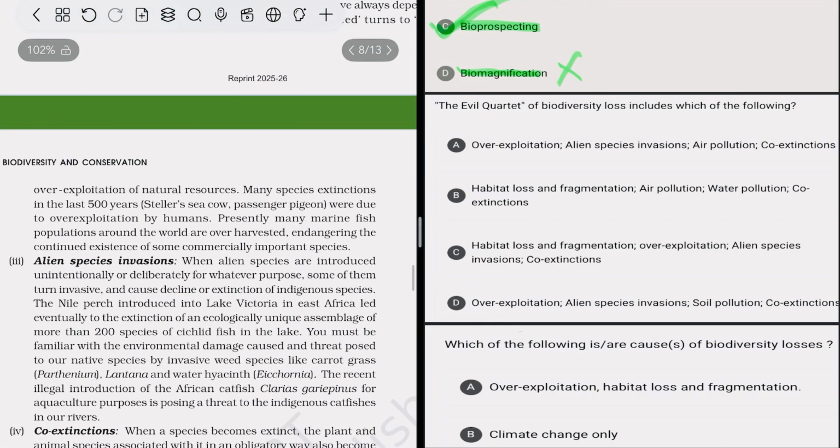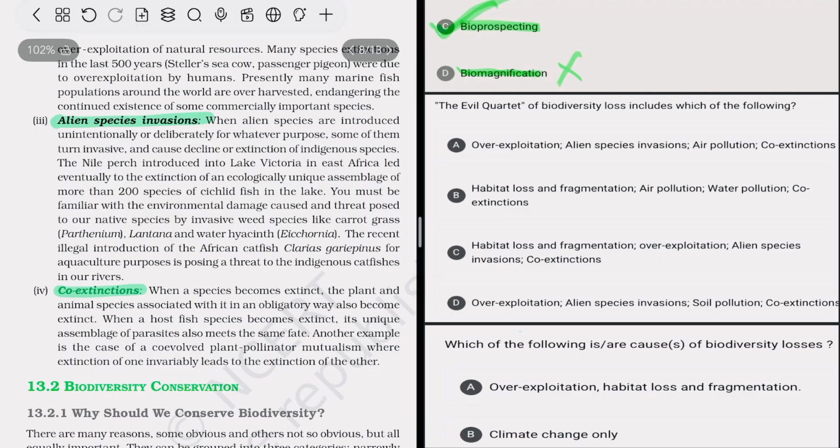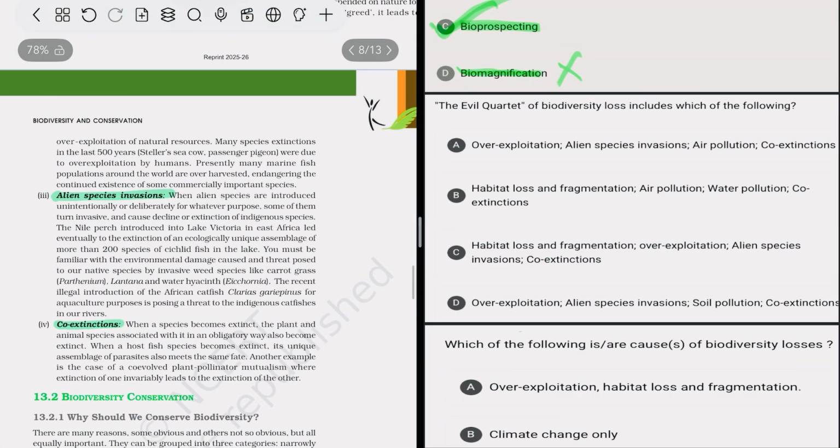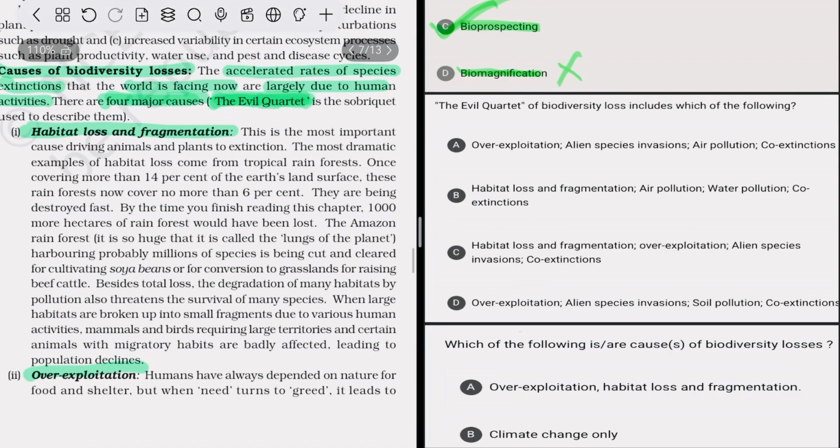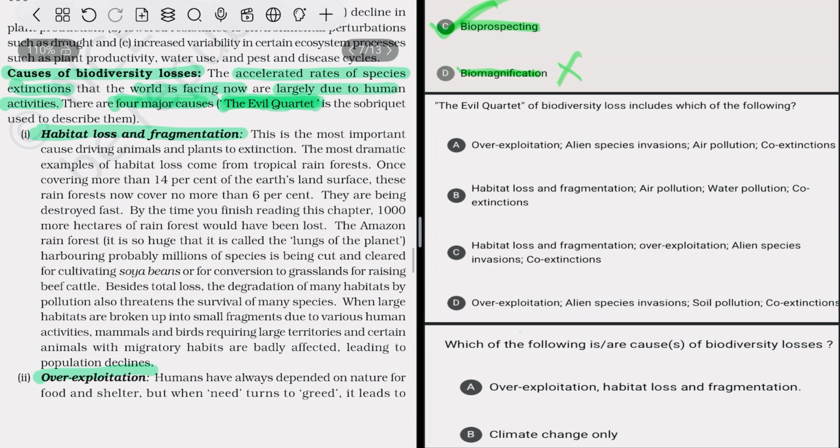overexploitation, alien species invasion, co-extinction. So yes, that is true. Now we are going to read about what habitat loss and fragmentation is. This is the most important cause driving animal and plant extinction. From among the four major causes, habitat loss and fragmentation is the most important one which leads to species extinction.